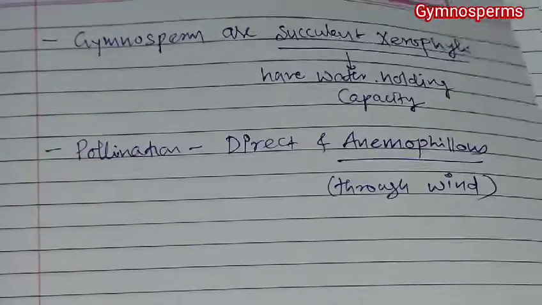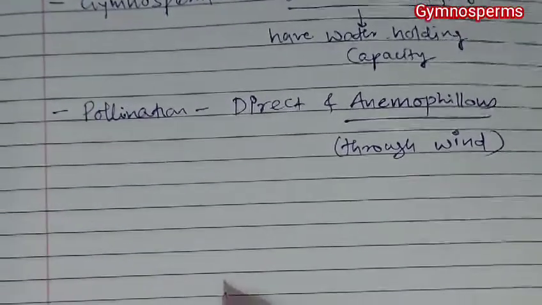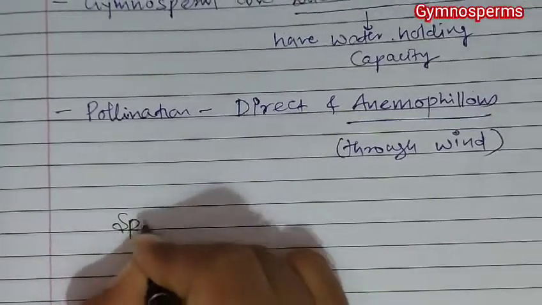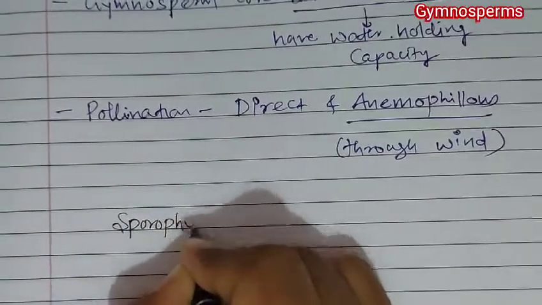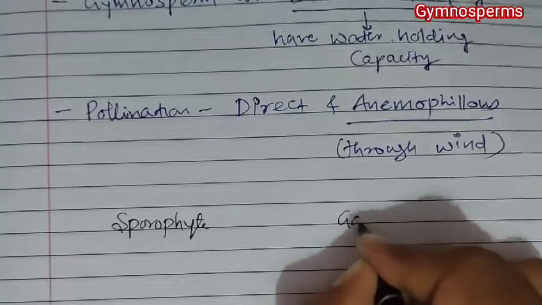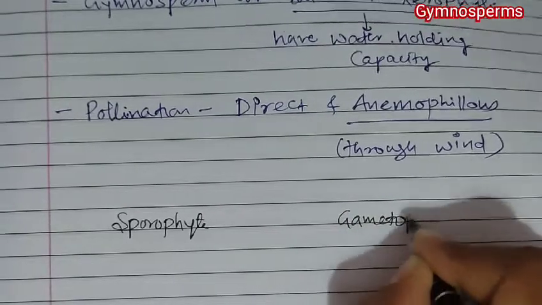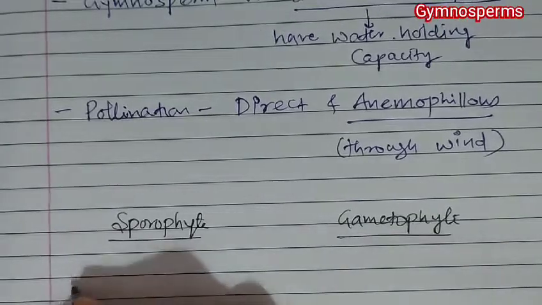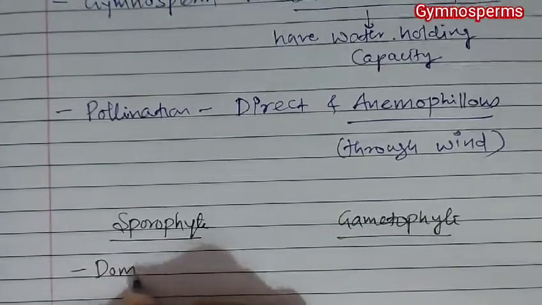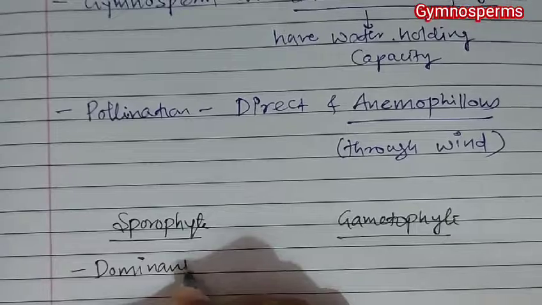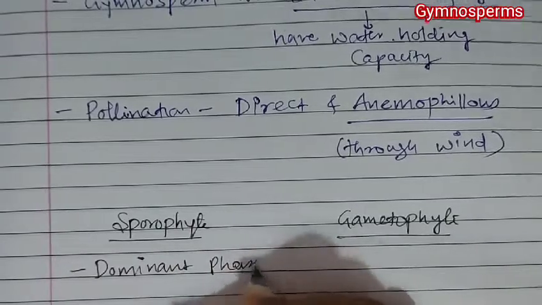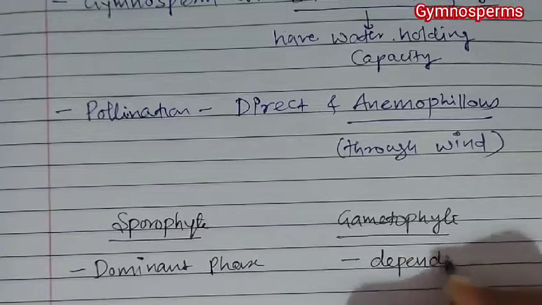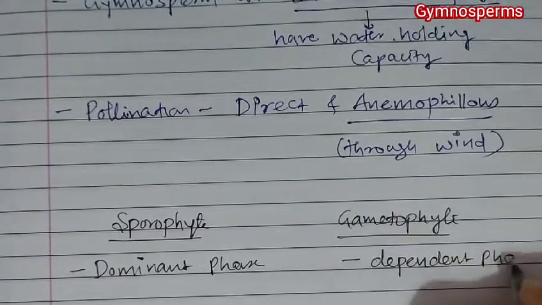Then we talk about a life cycle, but before studying life cycle we should talk about the sporophyte and gametophyte. So when we talk about sporophyte and gametophyte, in case of gymnosperm, sporophyte is the dominant phase, whereas this gametophyte is dependent phase.